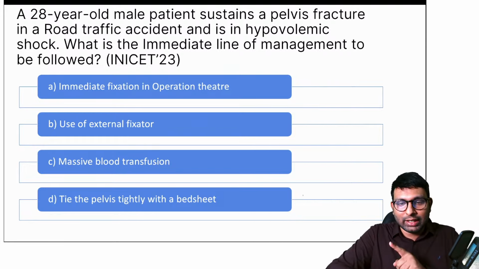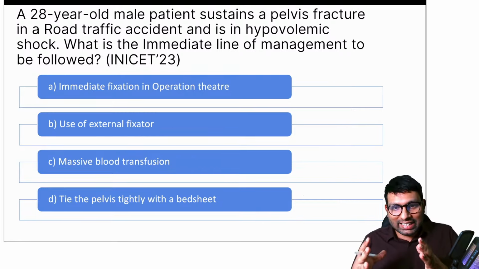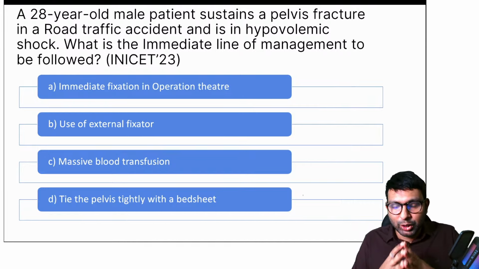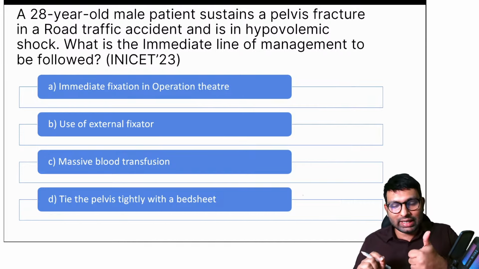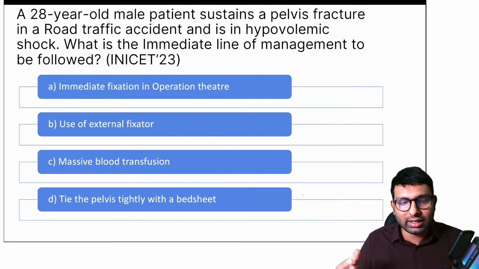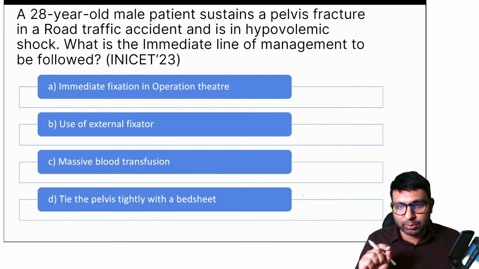Whenever there is bleeding superficially, we keep a compression. But in pelvis fractures, we cannot keep a compression. So what we have to do is create some kind of tamponade so that the venous plexus bleeding can reduce. And that you can do either using a pelvic binder or by tying the pelvis tightly with a bedsheet. And later, you can send for cross-matching, you can do a massive blood transfusion. But the immediate step is to stop the blood that is being lost.